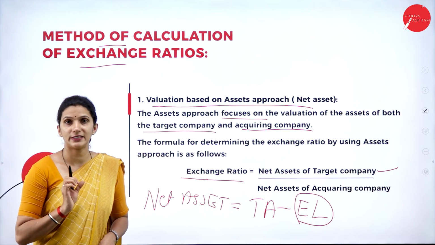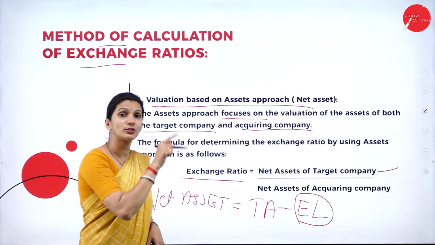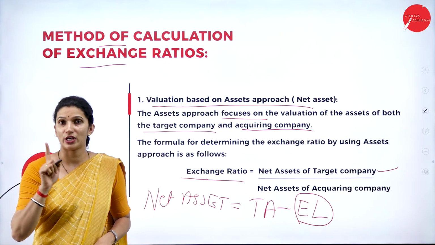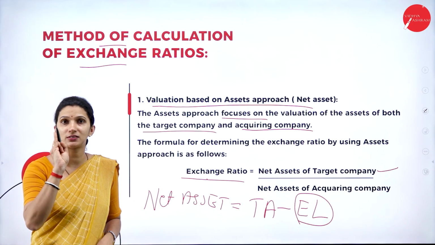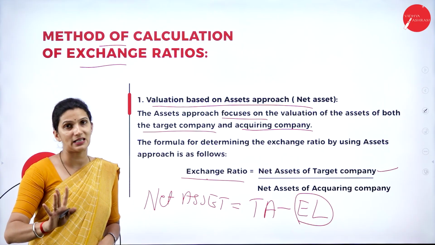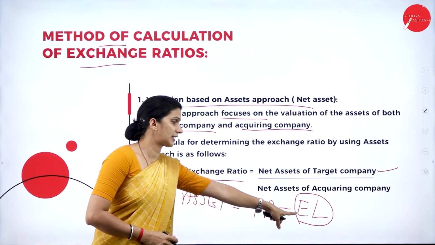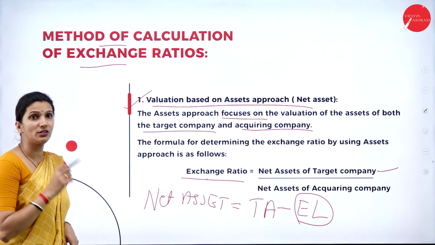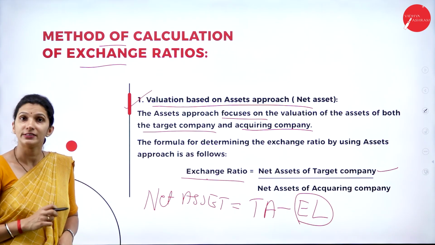So how do we calculate net asset? It is your total asset minus external liability. External liability means preference shares, debentures, loans or any kind of current liability. All that we take under external liability. So this is the one valuation approach, based on net asset.